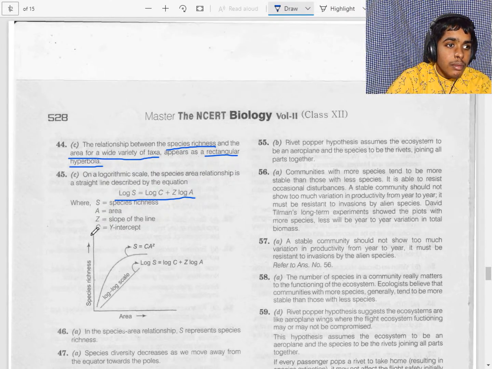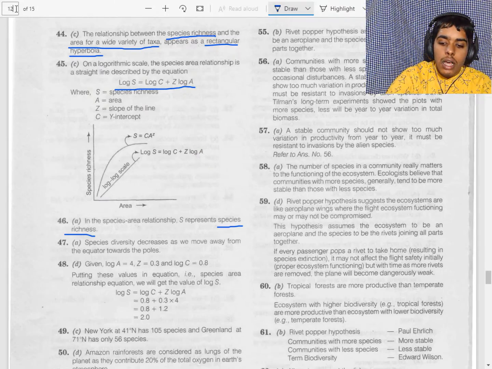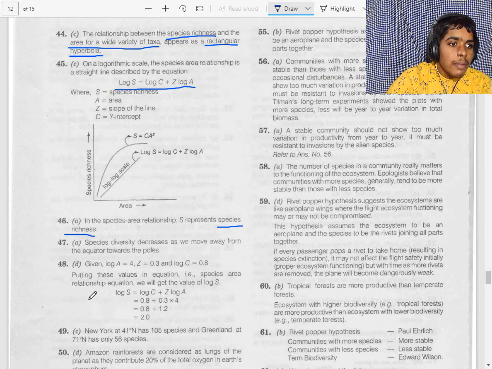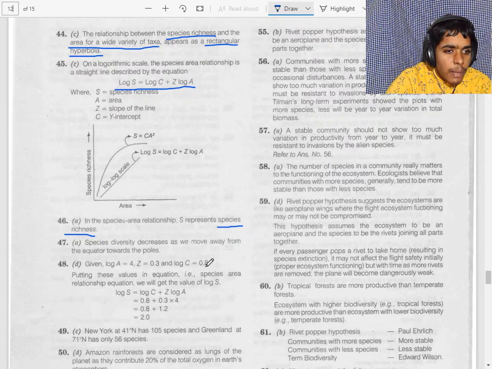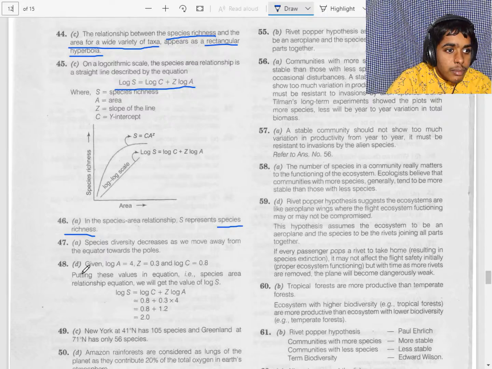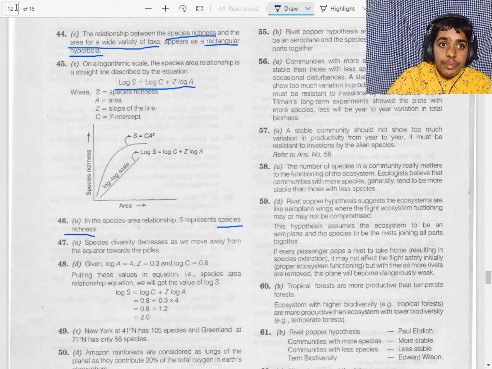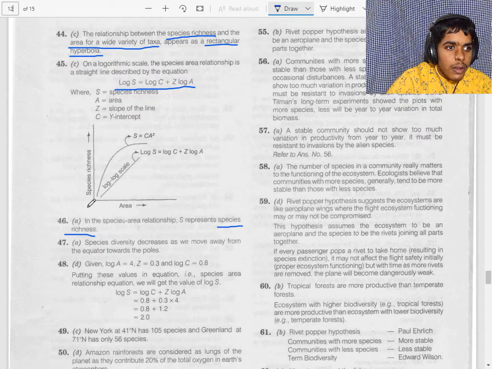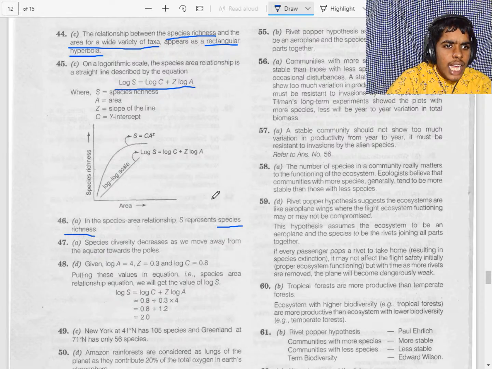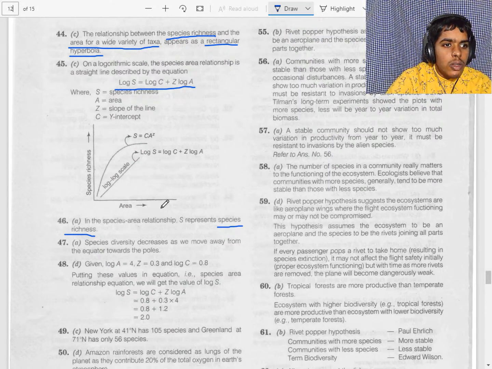Species diversity, as we move away from the equator towards the poles, will decrease absolutely.